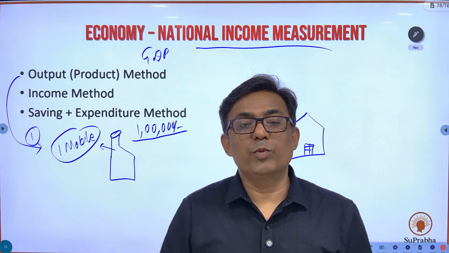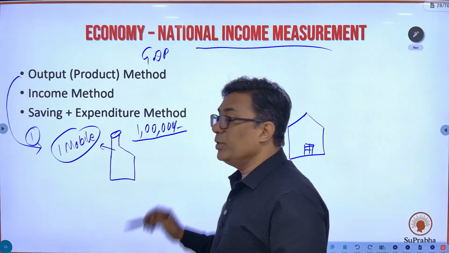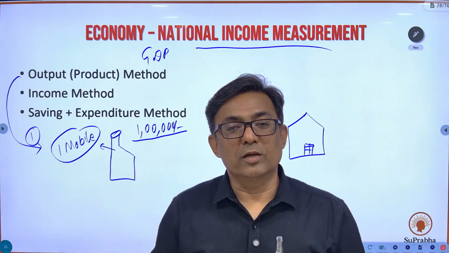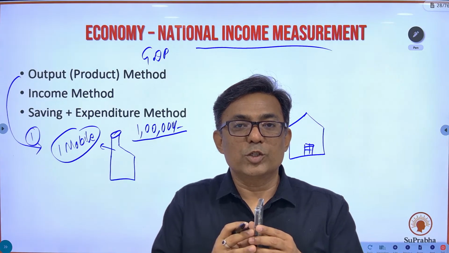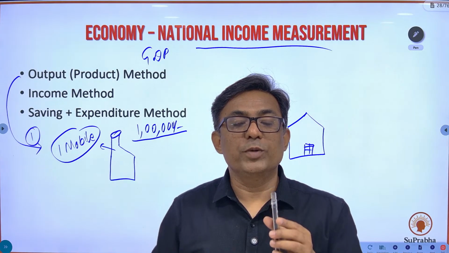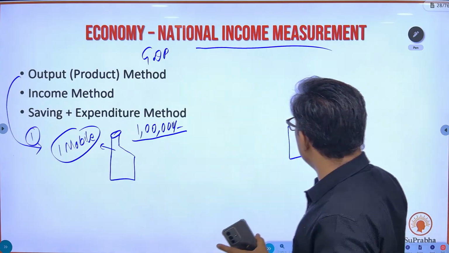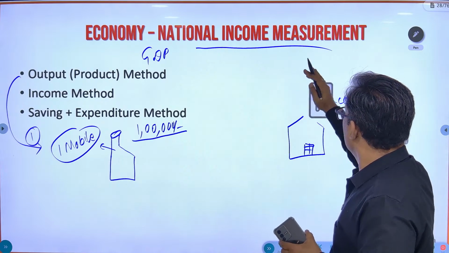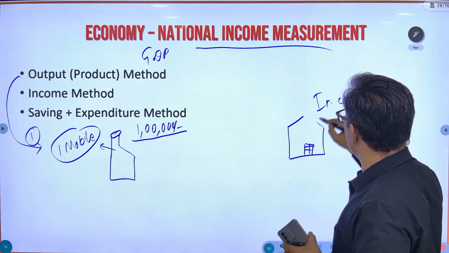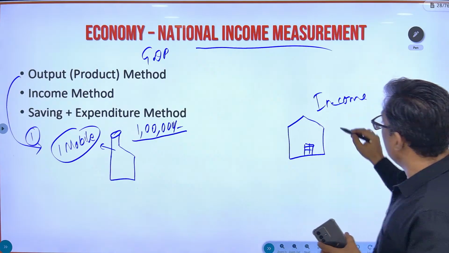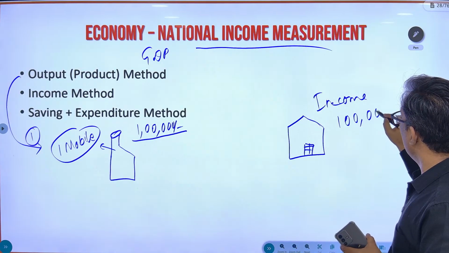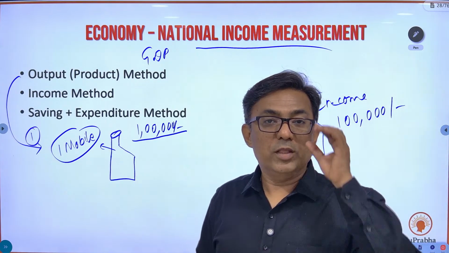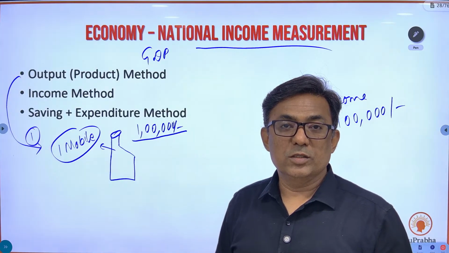the income of all these people put together is 1 lakh rupees. Therefore, because these are the factors of production which have gone into this mobile, the value of these factors of production is 1 lakh rupees. It means these people have taken home, if you measure the income of all the people in the economy, the income of all the people in the economy is also 1 lakh rupees.